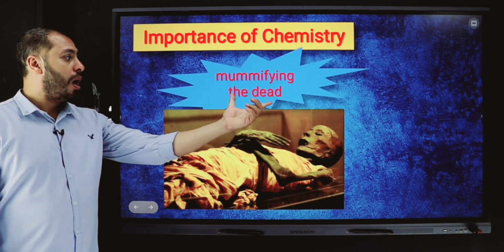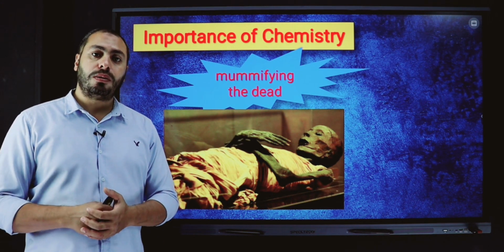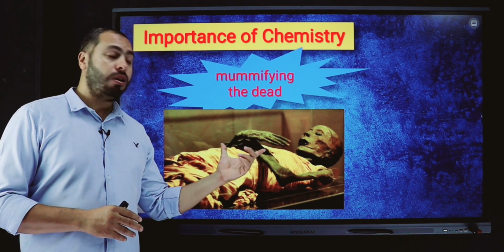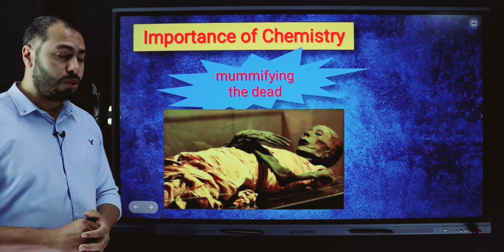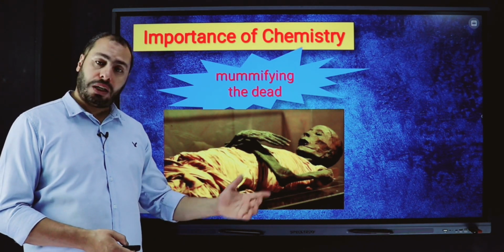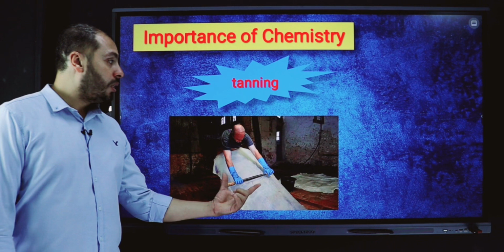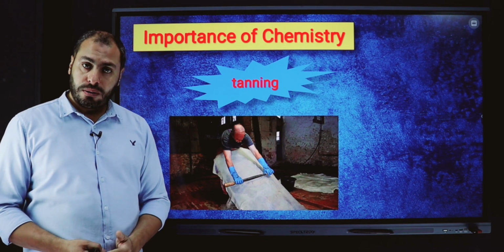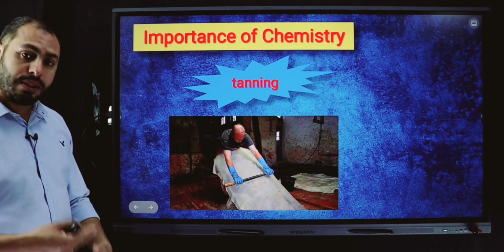Another process, mummifying the dead. This is a process the ancient Egyptians knew in their life, and we can't know the secret of this process that we call mummifying nowadays. It was a very secret substance, and we can't know its secret now. Another process is tanning, especially for leather, to use it to make jackets, shoes and so on.